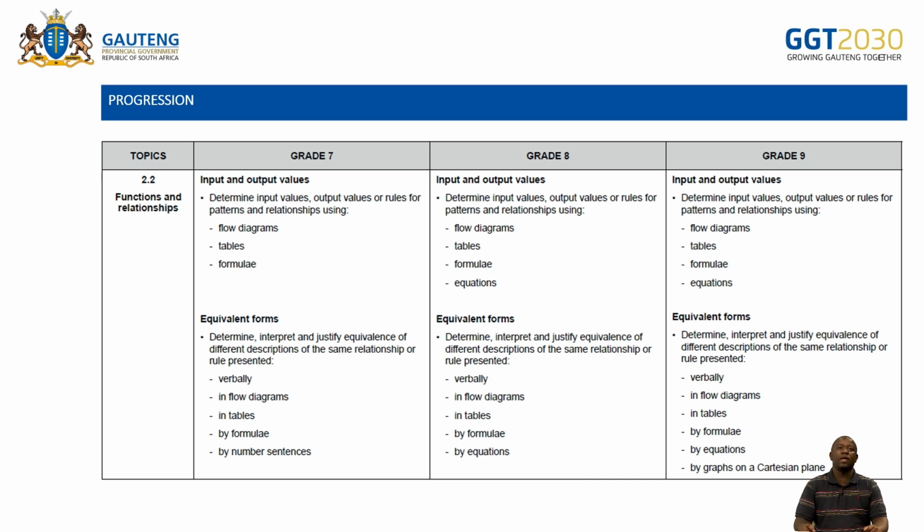Then we also do the equivalent forms. They determine, interpret, and justify equivalence of different descriptions of the same relationship or rules verbally, in flow diagrams, in tables, by formula, by number sentences. So you can see how it progresses. In grade 8, they will be adding equations. In grade 9, they will now be doing graphs on a Cartesian plane.